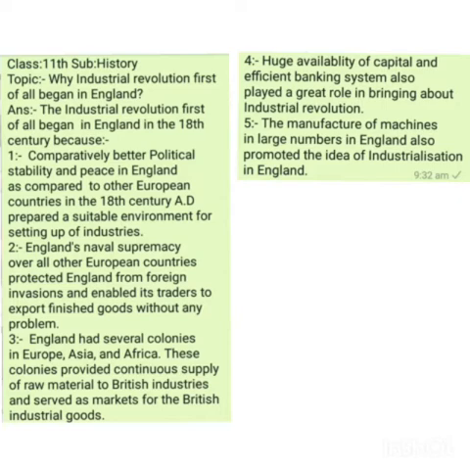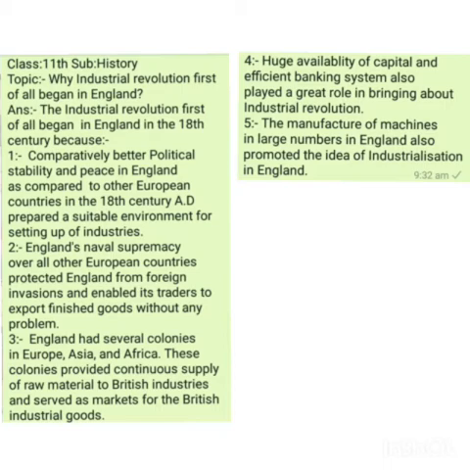And the colonies in Europe, Asia and Africa, which were under the control of England, provided continuous supply of raw material to the industries, which enabled these industries to continue huge production of goods and products without any problem. But on the other hand, these colonies provided a ready market to England for the finished machine-made goods produced in machines and factories by the English.